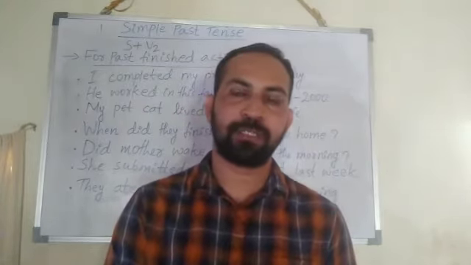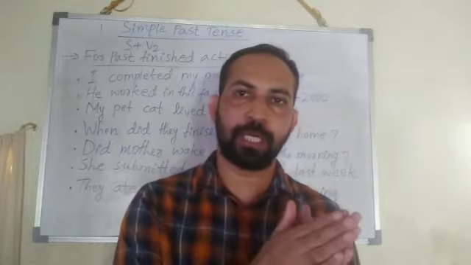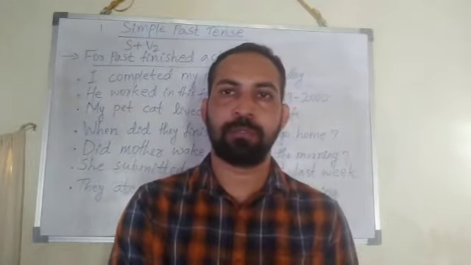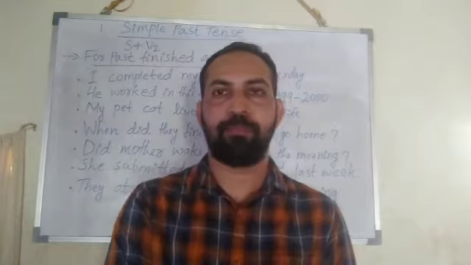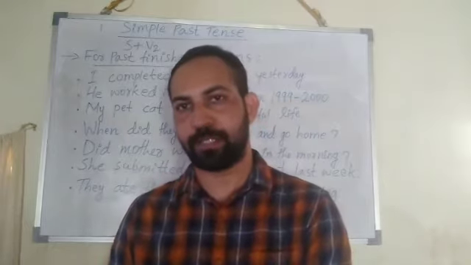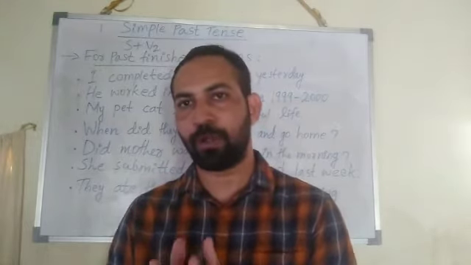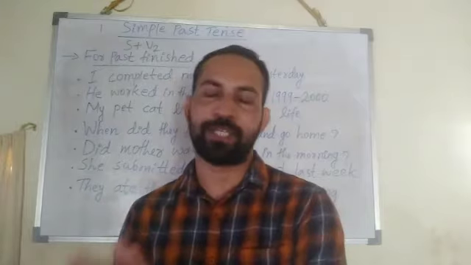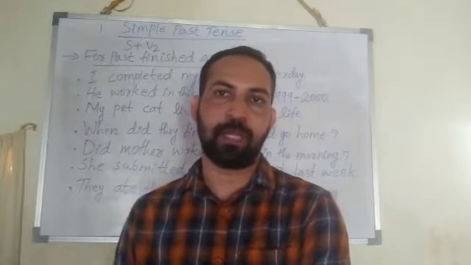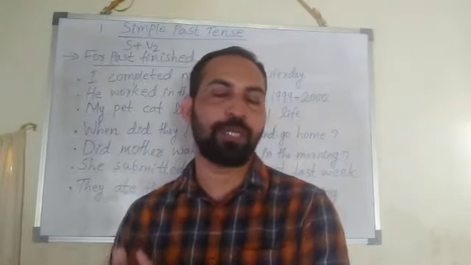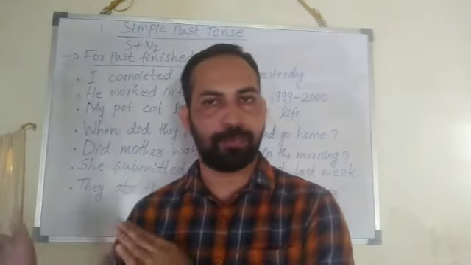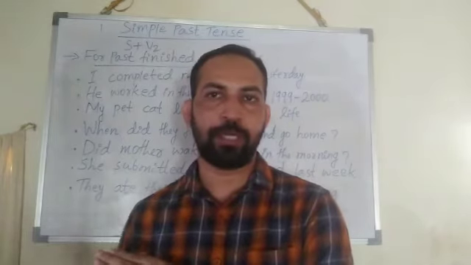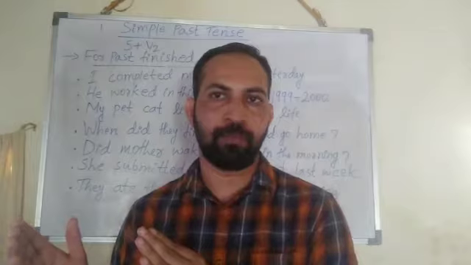The actions happened at a particular time or definite time. But in present perfect tense, we are using for recent past actions. There we are not giving much importance for what? Time. Okay? That you have to remember.